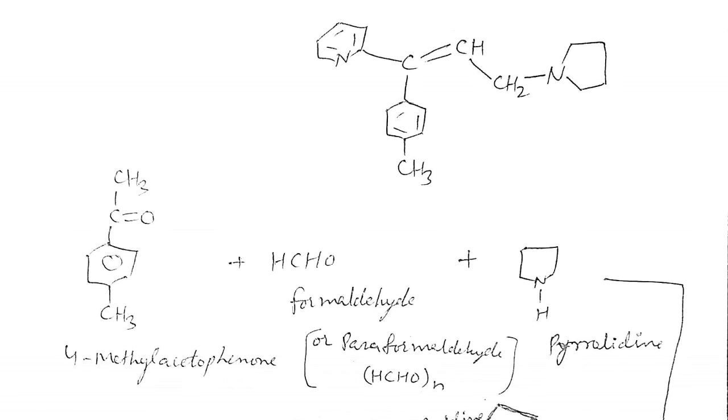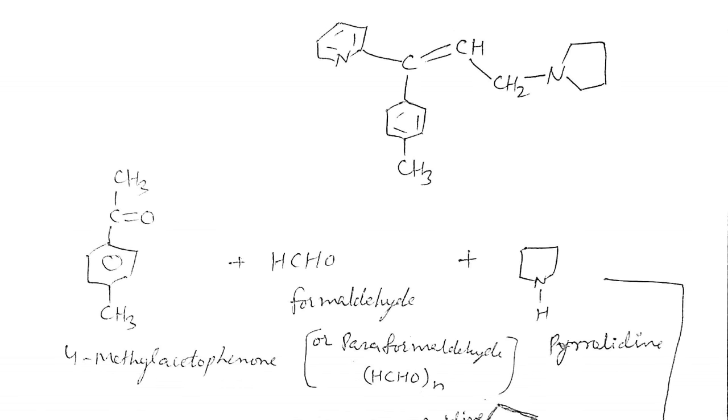Paraformaldehyde means formaldehyde is the monomer, and it is present in dimer or trimer form basically, and that is called paraformaldehyde. It is (CH2O) n, CH2O with the number of molecules multiplied here. Another nucleus that we take here is pyrrolidine, because we have to insert pyrrolidine.